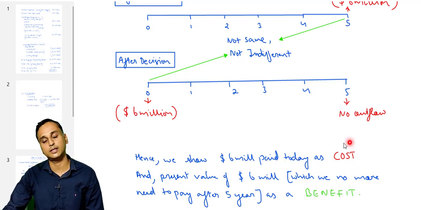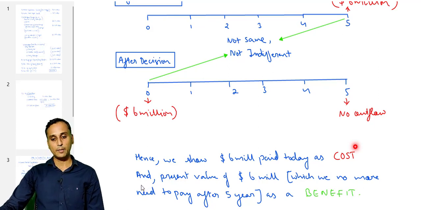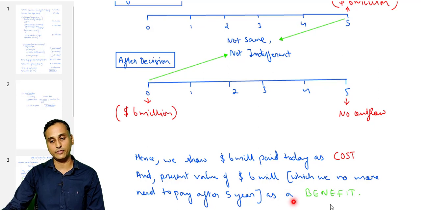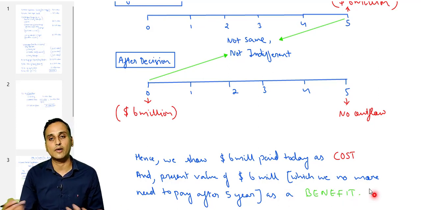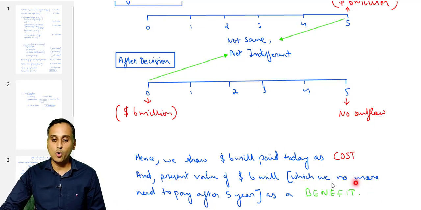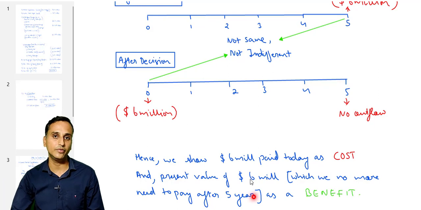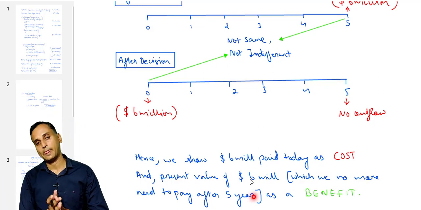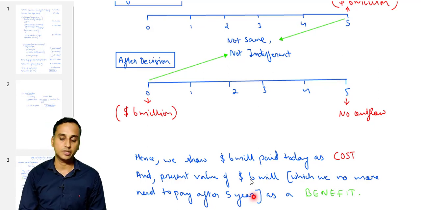We're considering that as a cost. But along with that, the present value of the $6 million, we're showing that as a benefit. Why? Because now we need not pay $6 million after 5 years, which we no more need to pay. That's why we're considering that as a benefit, and the $6 million paid today, we're considering that as a cost. Okay. So these were a few important points or even important adjustments in this question.